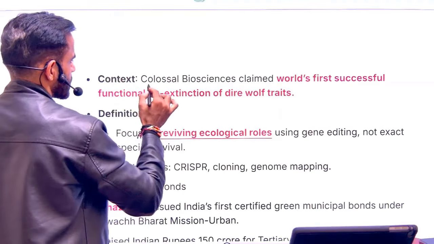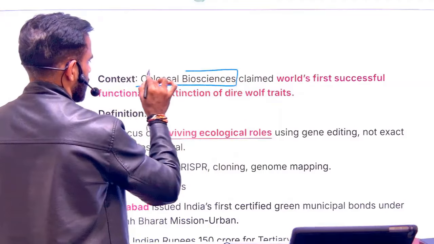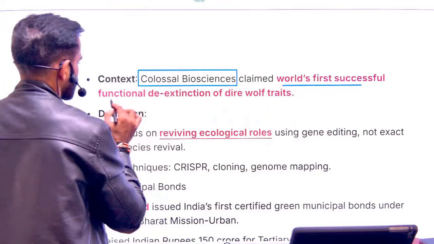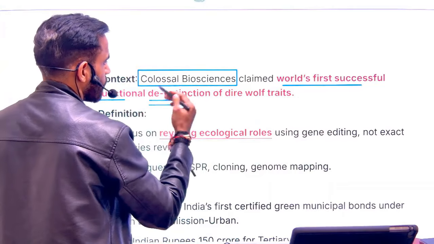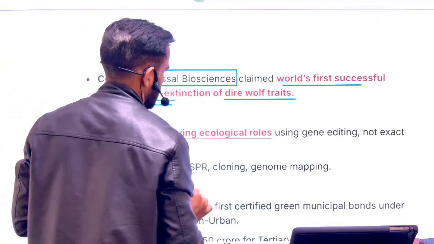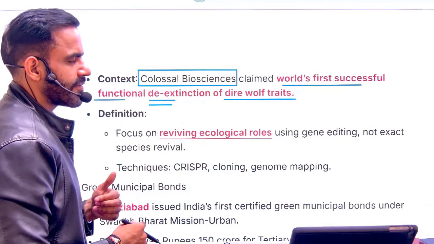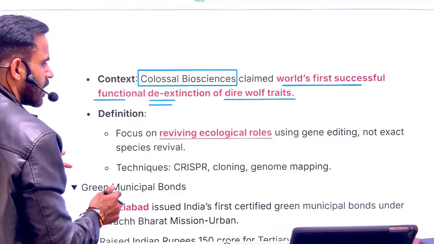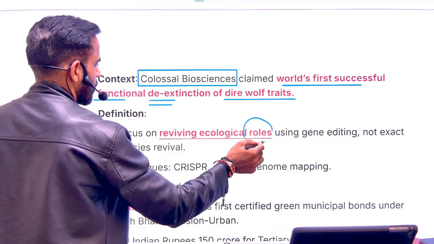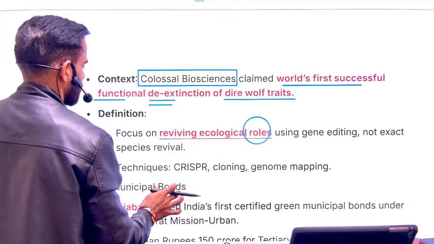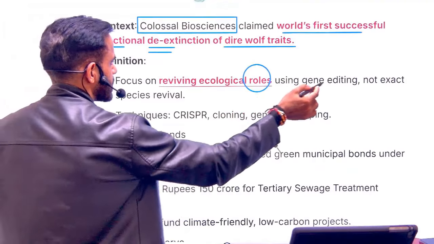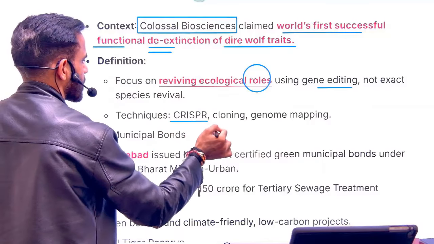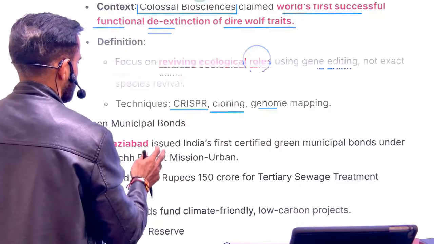Why it was in news? Because recently Colossal Bioscience claimed that they have done world's first successful functional de-extinction of what? Of the wolf. In a very simple sense, they have tried to revive the role played by the wolf. So, what is the objective? Objective is to revive the ecological role. How they have done it? Using gene editing. What are the tools for gene editing? CRISPR Cas9 is there, cloning, genome mapping are the basic tools.